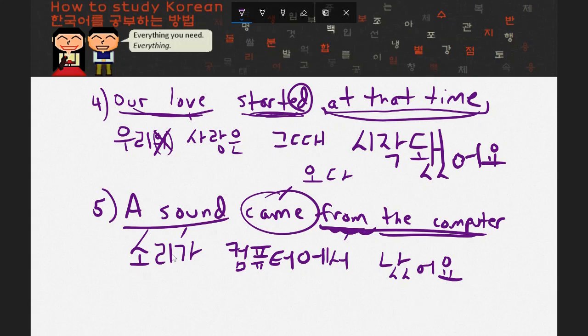One, if you ever want to talk about a sound being made, you could always just use 소리가 나다. And number two, I want you to realize that 나다 could be translated to many, many different things depending on the noun that it's working with. This sentence would read, 소리가 컴퓨터에서 났어요. Well, that was fun. I hope you learned a lot.